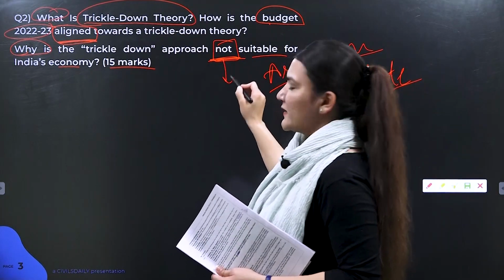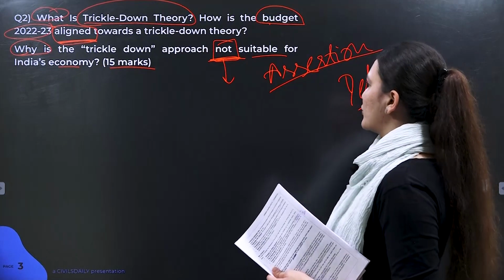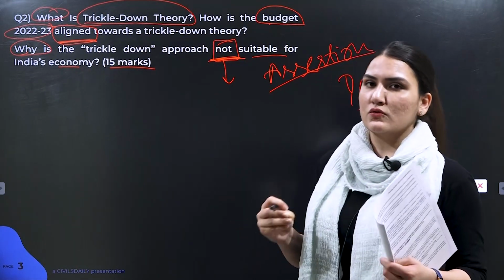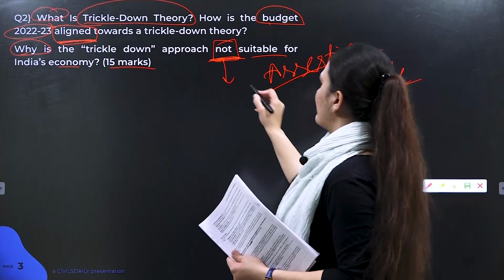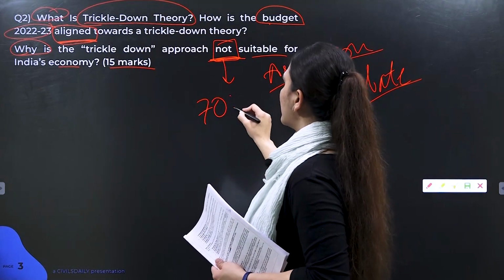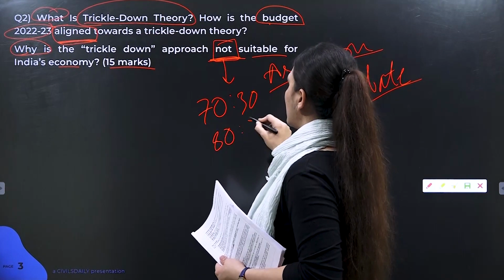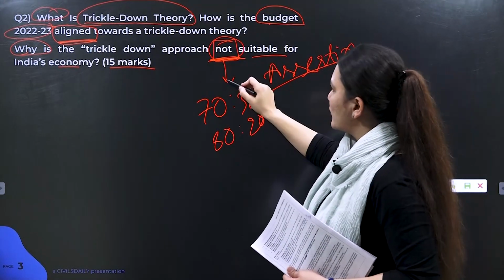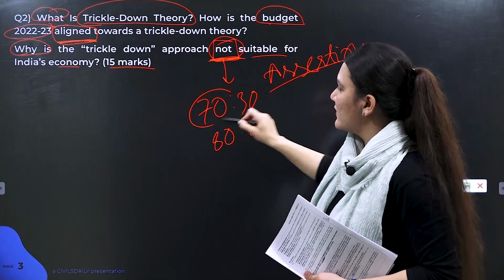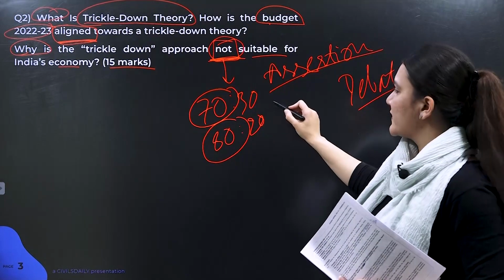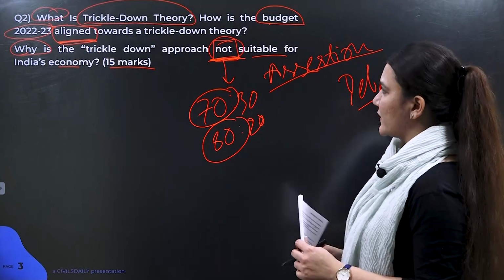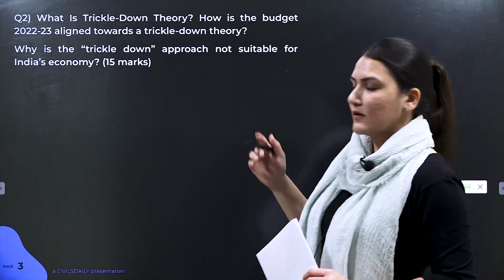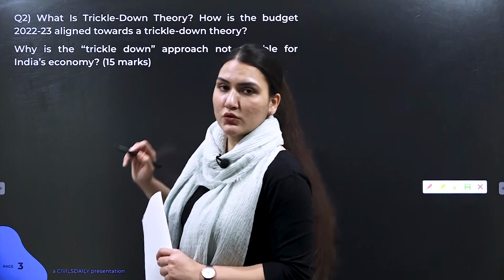So we need to mention points which are against this trickle-down approach, but we also need to mention a few points which show the suitability. But these points need to be in a ratio of 70 to 30 or 80 to 20. So since this is a major keyword here, we need to address that the points which are against should be in a higher ratio compared to the points which show the suitability of this trickle-down approach. So understand that this is an assertive type of question. Now let's see the structure and the content, according to these keywords.